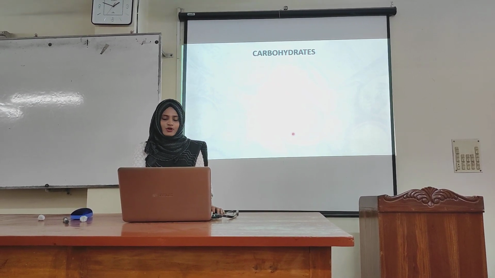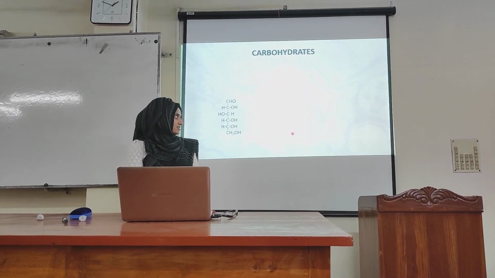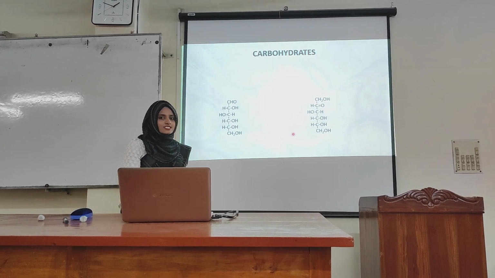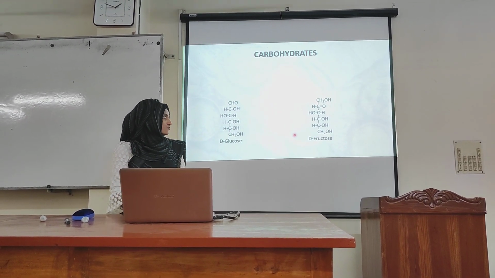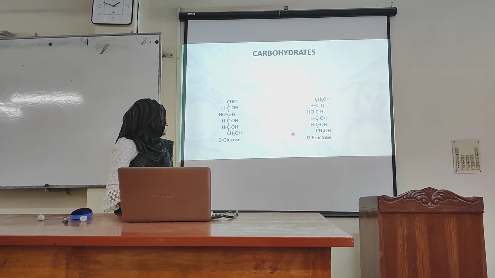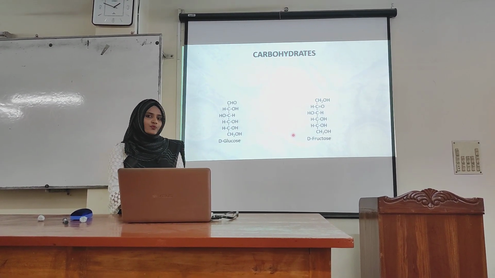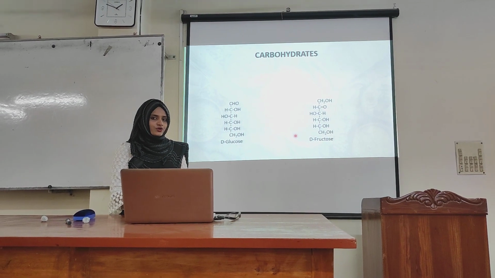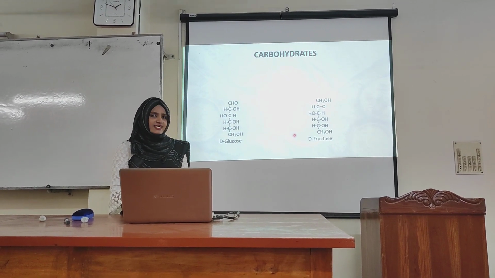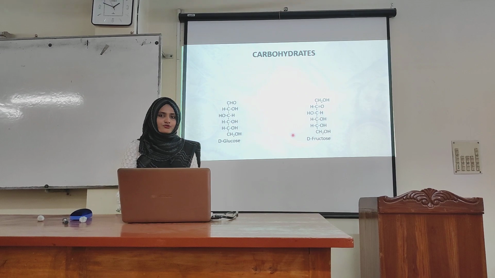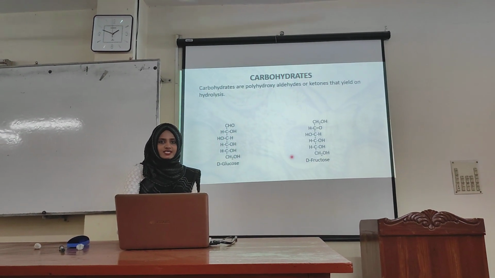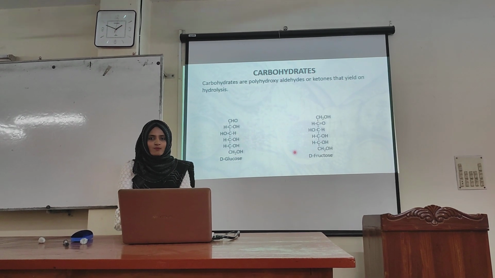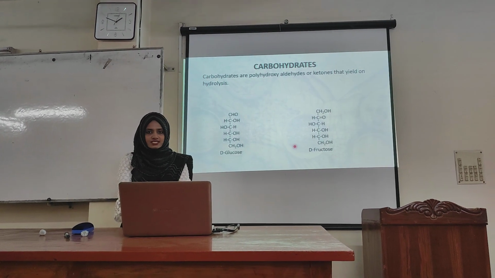Carbohydrate. What is carbohydrate? Let's see the example first. These two molecules are carbohydrate molecules. This is glucose and this is fructose. Here we can see that some hydroxyl groups are attached to the carbon atoms, and in glucose an aldehyde group is attached, and in fructose a ketone group is attached. So the definition of carbohydrate is: carbohydrates are polyhydroxy aldehydes or ketones, or compounds that yield them on hydrolysis.